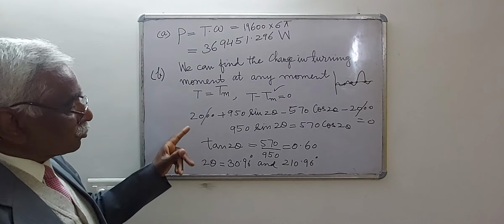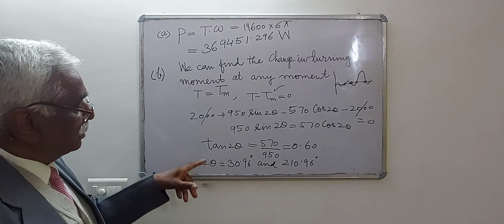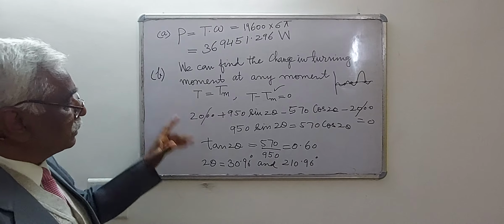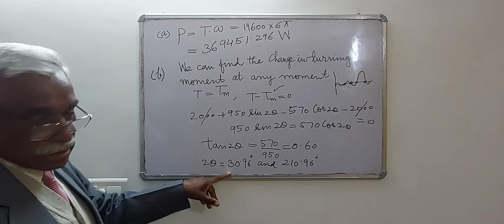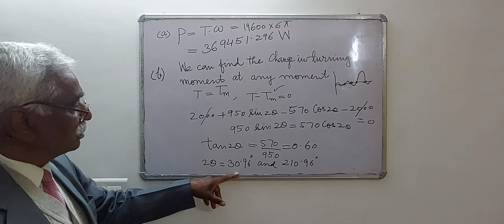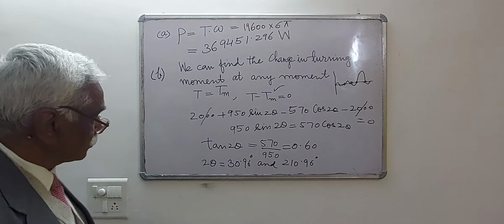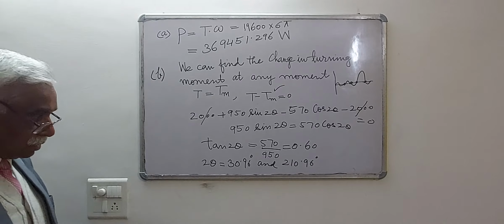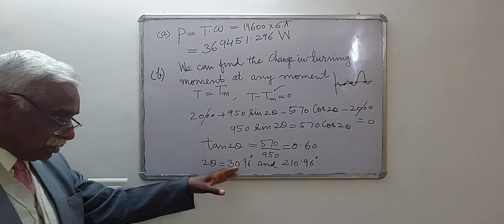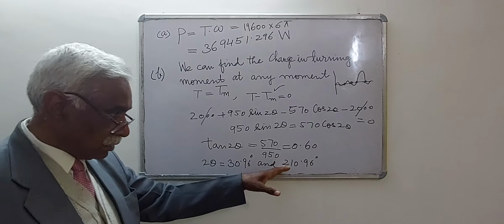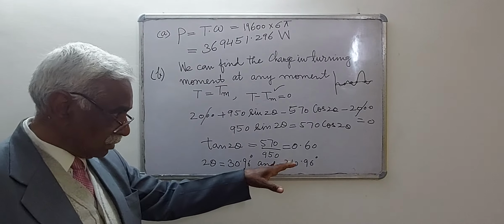From calculation, 2 points are found where T is equal to T mean. It means 2 theta has been found as 30 and 210, so theta can be 15.48 and 105.48 degree.